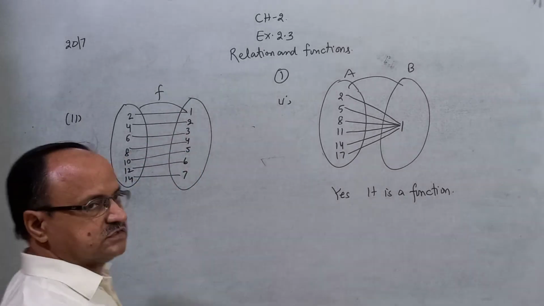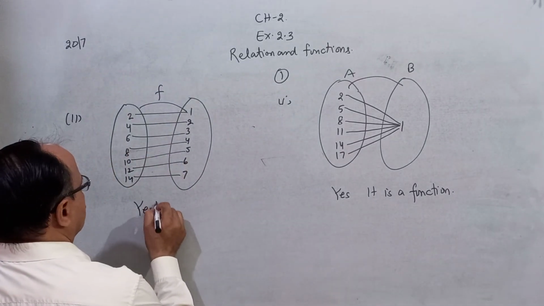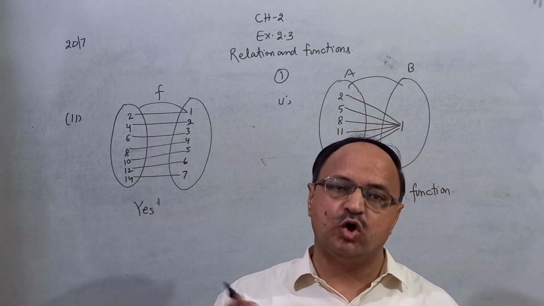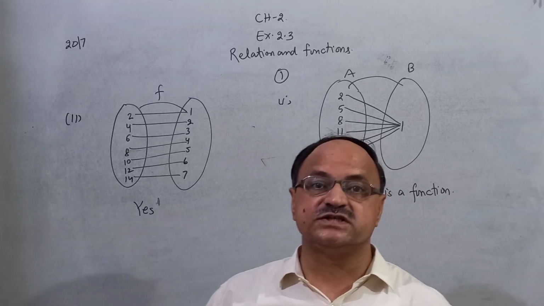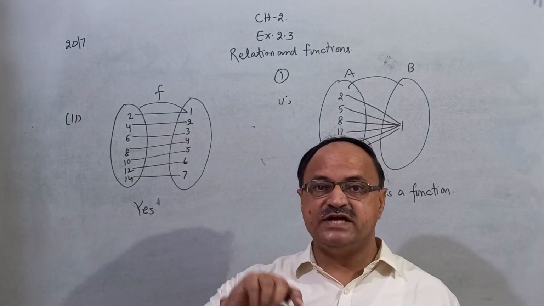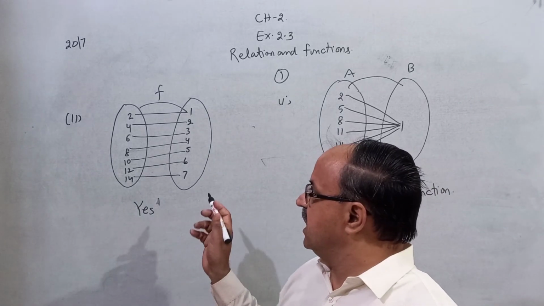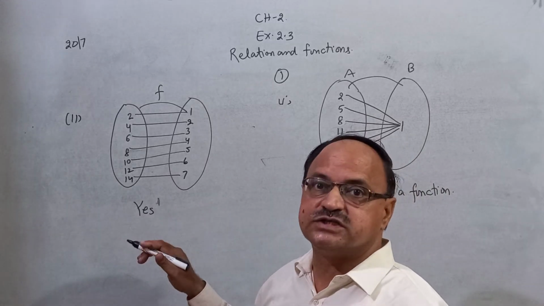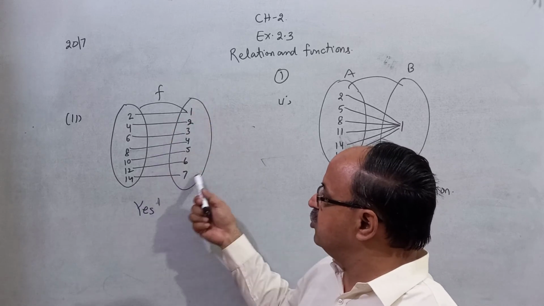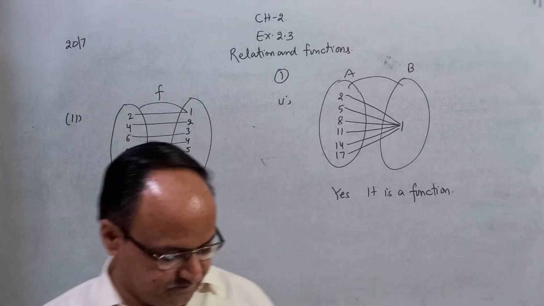So this is also a function, because every element of the domain has a unique image in the codomain, and this is called one-one function. One-one function means each element of the domain has a unique image in the codomain. And this is also called onto function. Onto means every element of the codomain has some preimage in the domain. This is called onto function also.